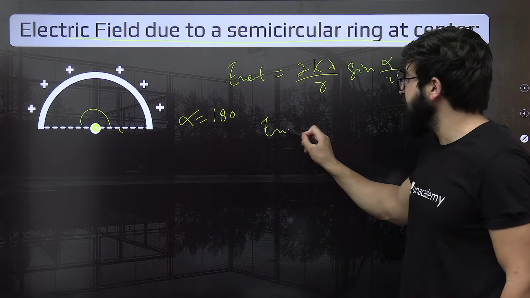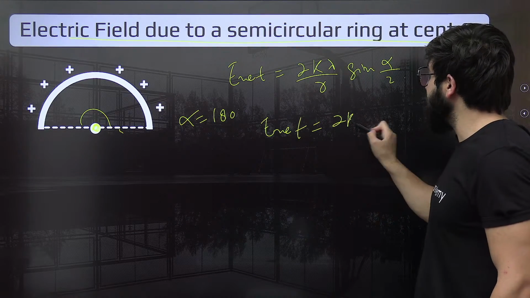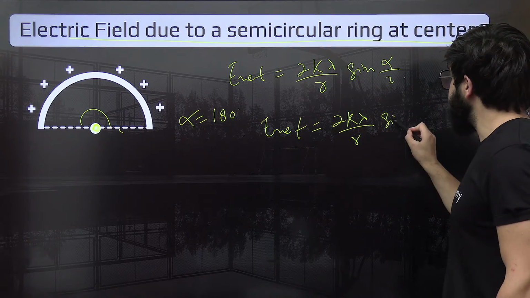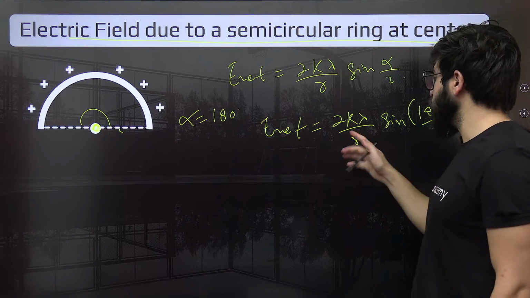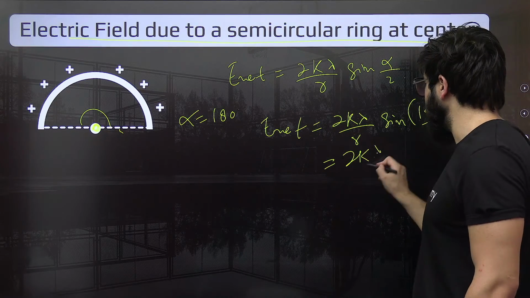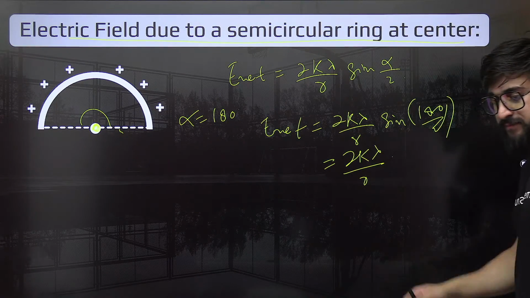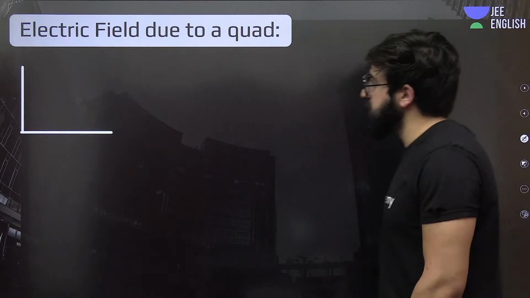So can we find E net in this case? That is 2k lambda upon this r, sine of this will be 180 by 2, that is sine of 90, that is 1. So it will be nothing but 2k lambda upon r only. Okay. Let's move on to the next one.